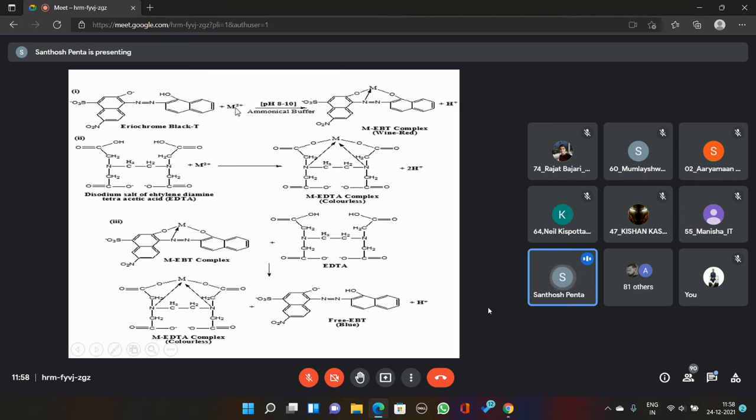Either calcium ions or magnesium ions may be there. Like that, different ions may be there in the water sample. Then to that water sample, we are adding 10 ml of basic buffer solution, that ammoniacal basic buffer solution, to maintain the pH at 8 to 10.